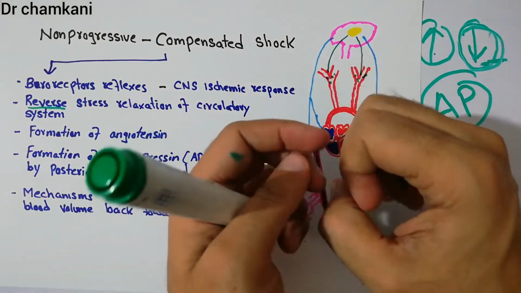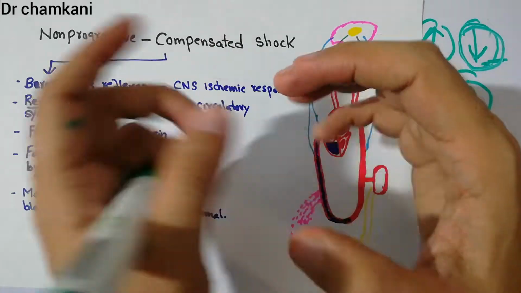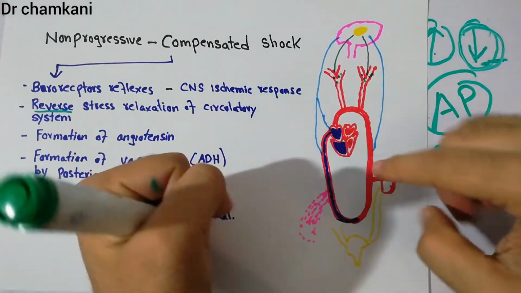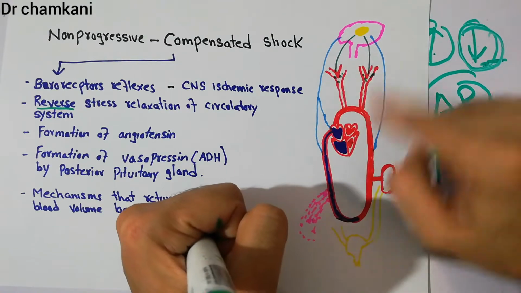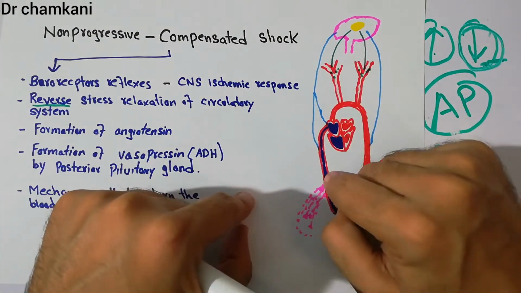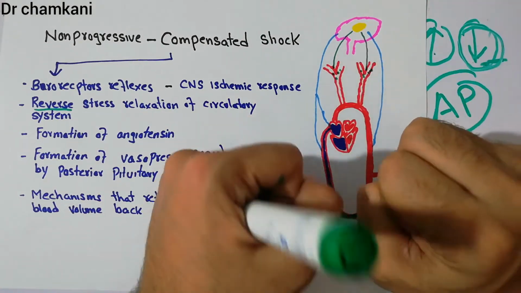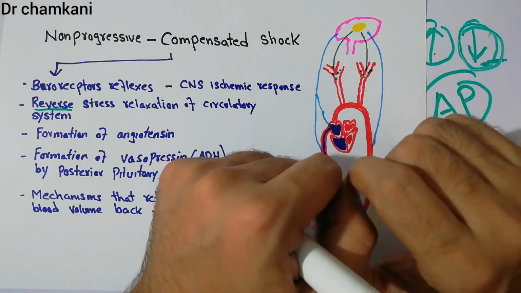In stress relaxation, the blood vessels basically relax or dilate, but in reverse stress relaxation, due to the fall in arterial pressure, due to hemorrhage, due to blood loss, they basically constrict. Due to constriction of the arterioles, the systemic resistance increases, which in turn increases the arterial pressure. There is also constriction of the veins, which pushes more blood towards the heart, so that more blood is available to the heart, and it can function normally and pump the proper amount of blood to the tissues.